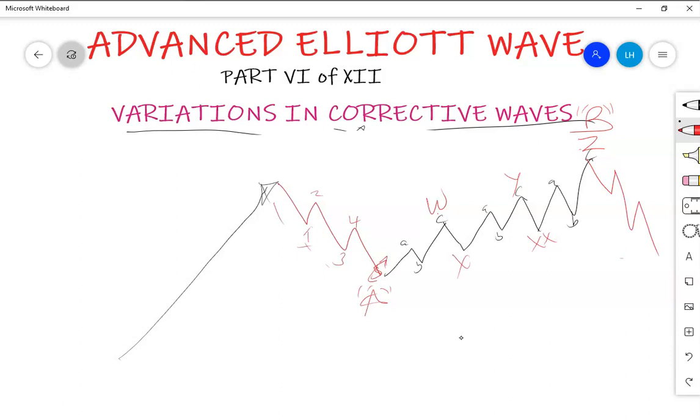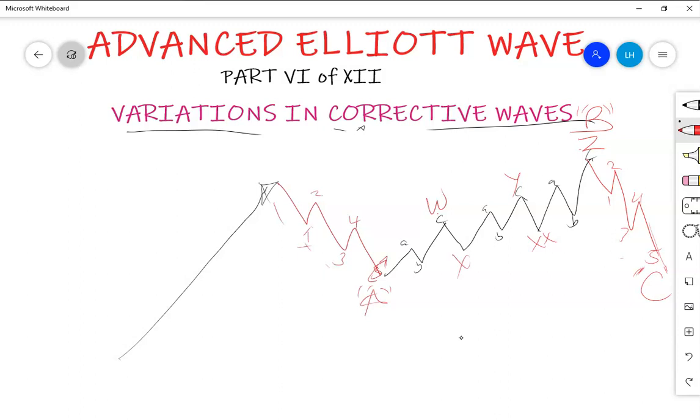This 1, 2, 3, 4, 5 can travel a distance equal to the 1, 2, 3, 4, 5 in the first leg. This will be, in a higher degree, wave C.